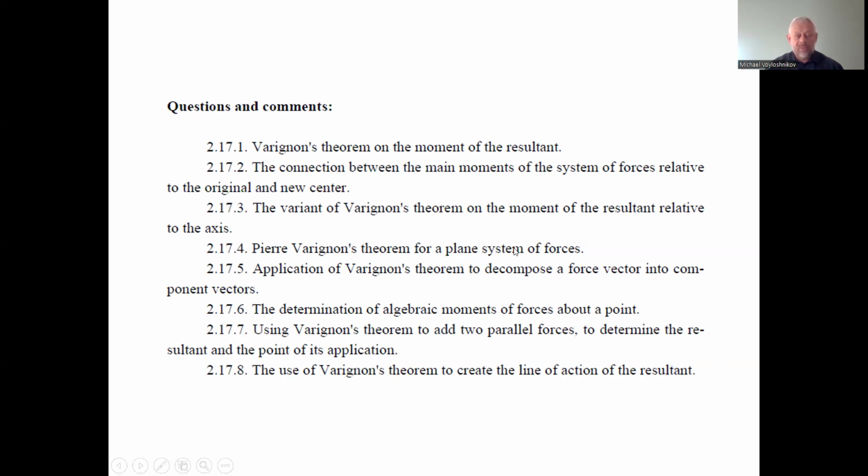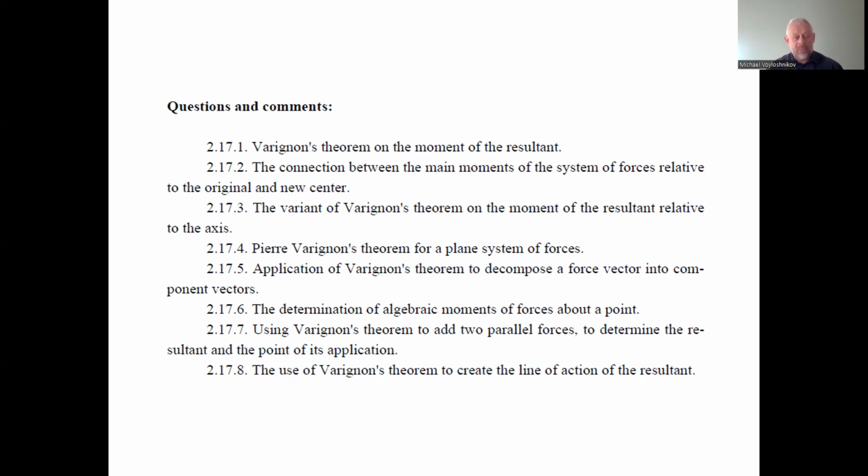2.17.2, the connection between the main moments of the system of forces relative to the original and the new center. When we consider two centers, this corresponds to the issue of the force transfer to a parallel line of action, or one that coincides with the previous line. And in this case, the rotation moment arises. So only at one point do we have no rotation moment, and if we move the point of application of force from this point to a parallel line, the rotation moment arises.